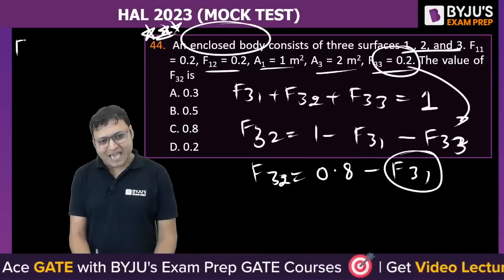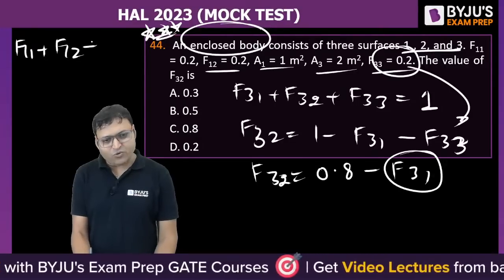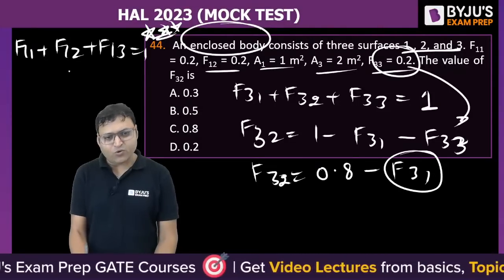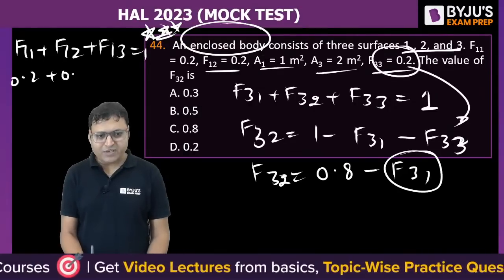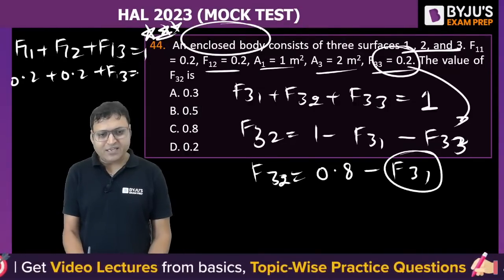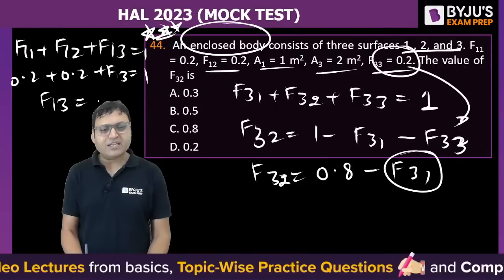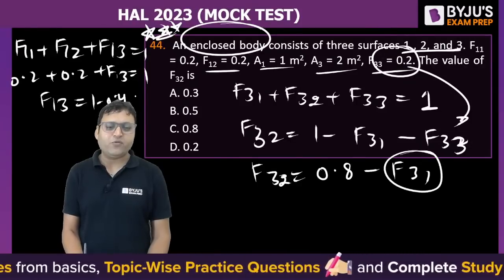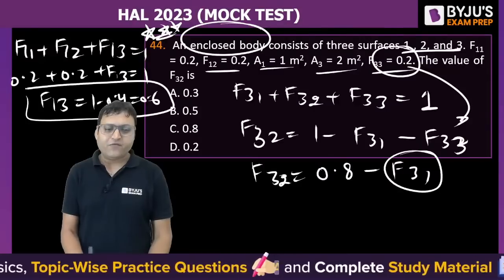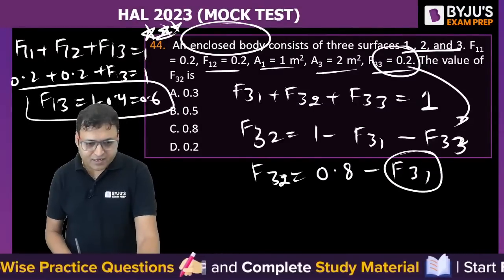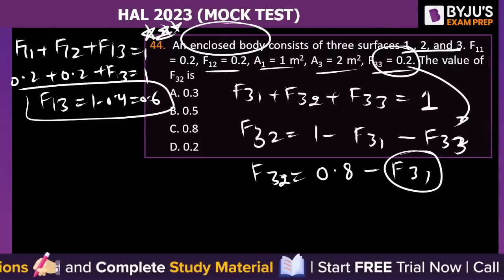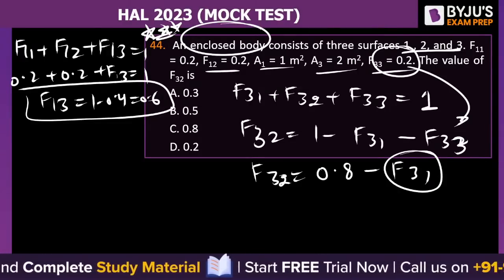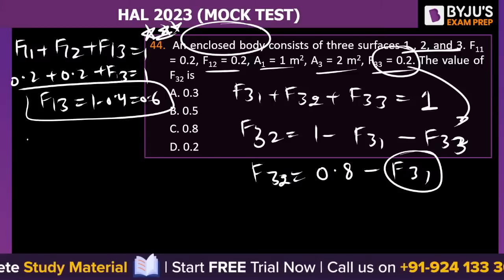So we can say F11 plus F12 plus F13 is equal to 1. F11 is given as 0.2, F12 is 0.2, plus F13 is equal to 1. So F13 is equal to 1 minus 0.4, that is 0.6. If we are having F13, then we can use the reciprocity theorem. What is that?